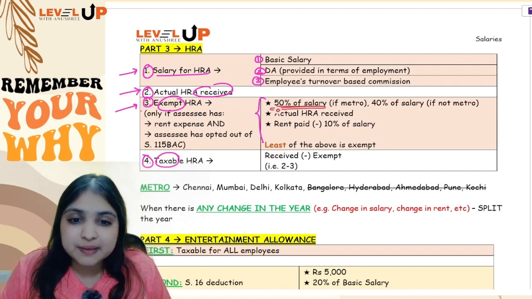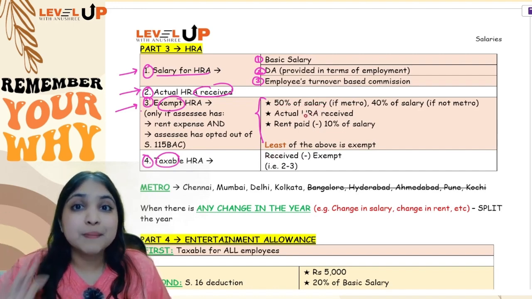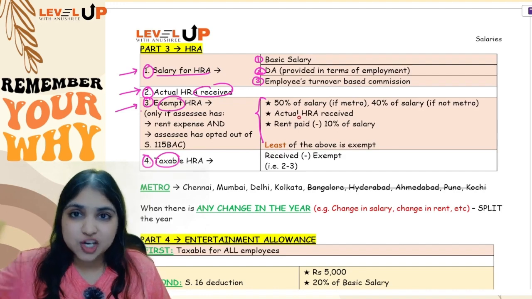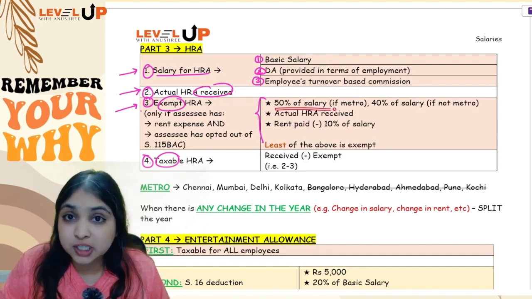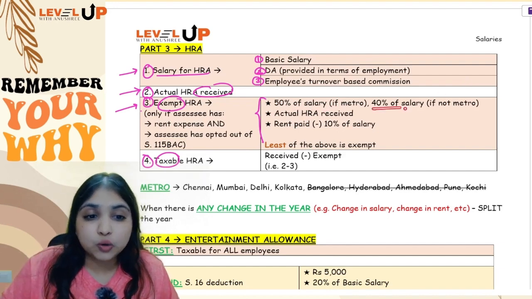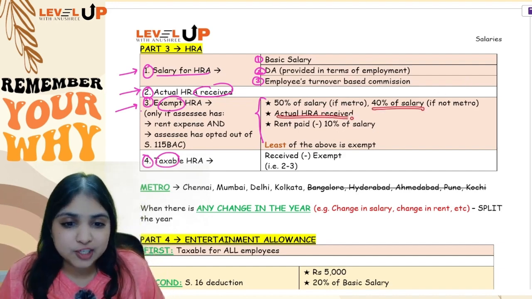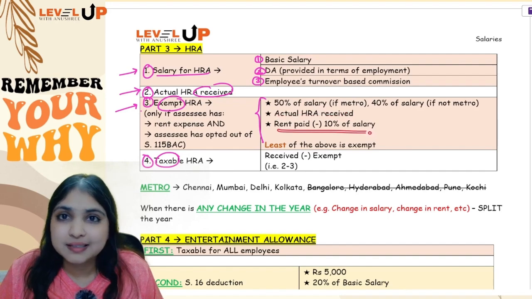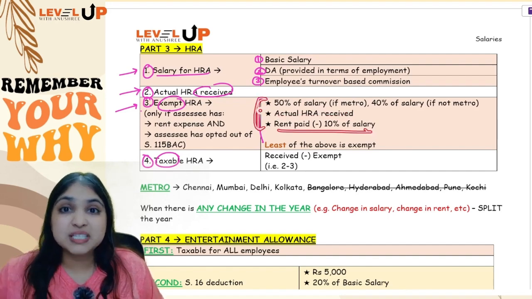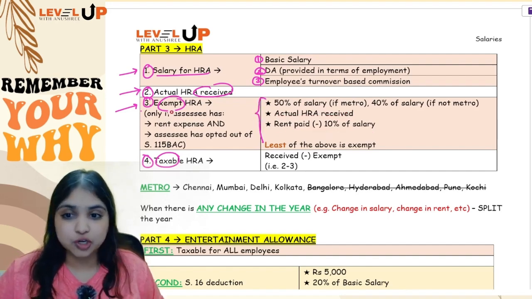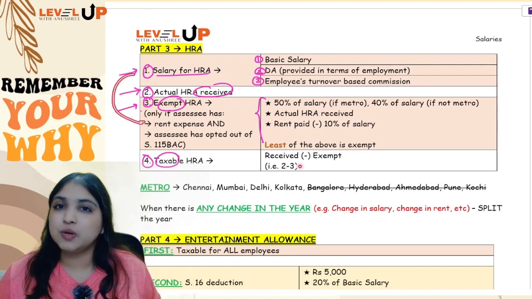Okay, what are the 3 things? Number 1, 50% of salary if the employee is living in a metro. Metro means what? Delhi, Mumbai, Kolkata, Chennai. If the employee is living in a metro, 50% of salary. If the employee is not living in a metro, then 40% of salary. Second, actual HRA received, and third, rent paid minus 10% of salary. So out of these 3 numbers, whichever is the least number will become your exemption. So received minus exempt, the balance will become taxable.